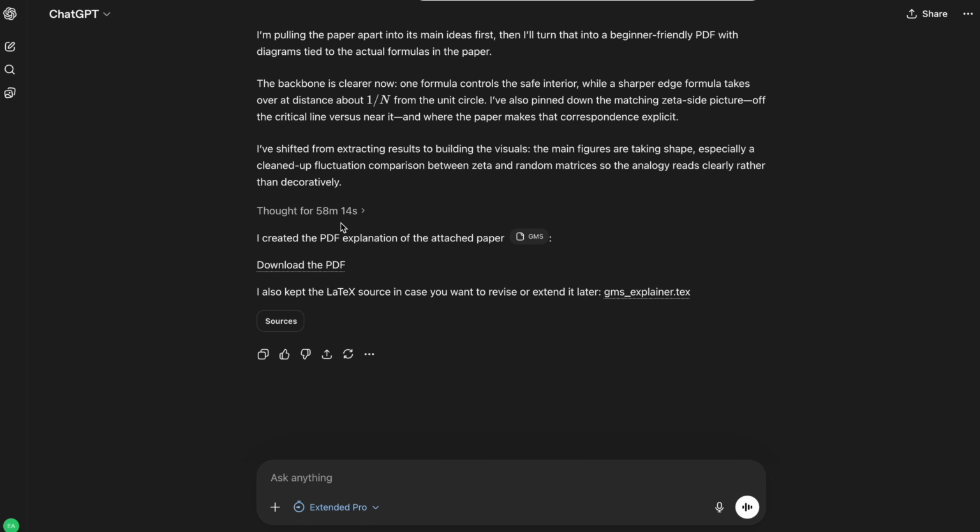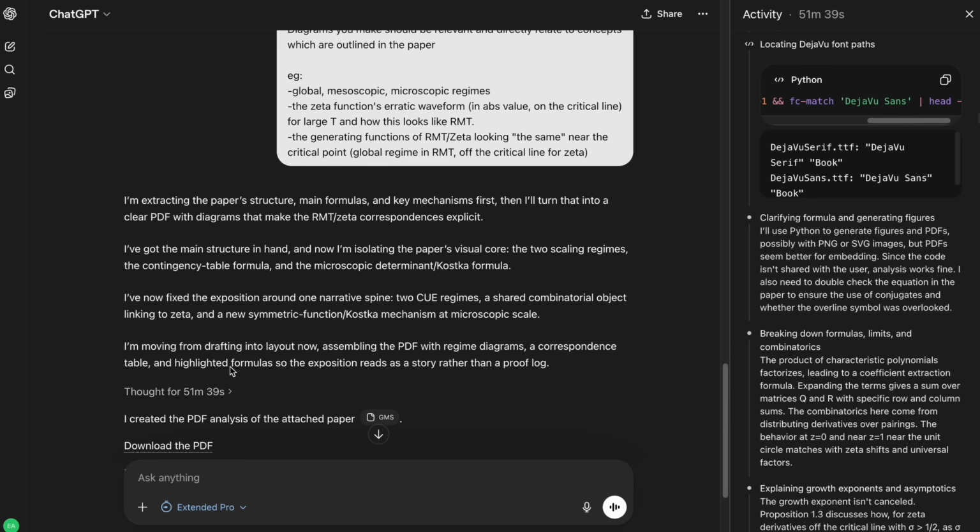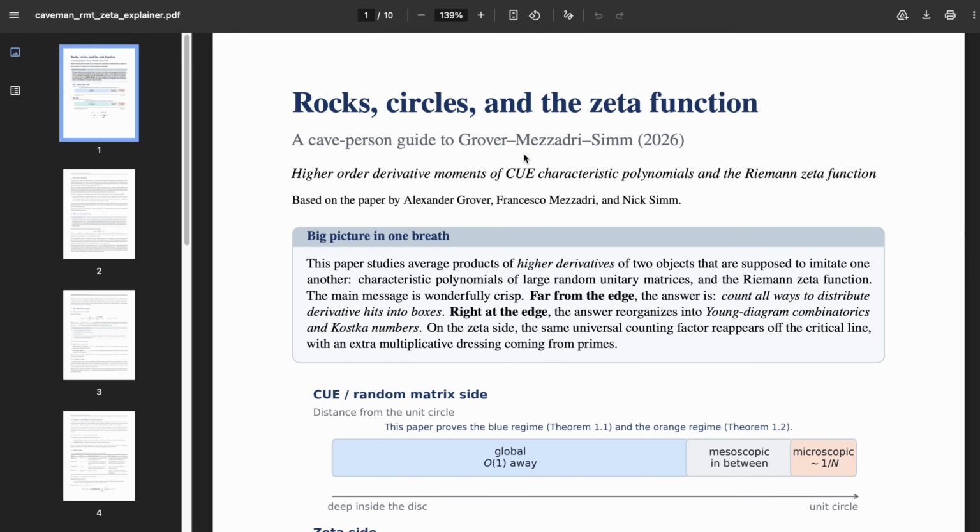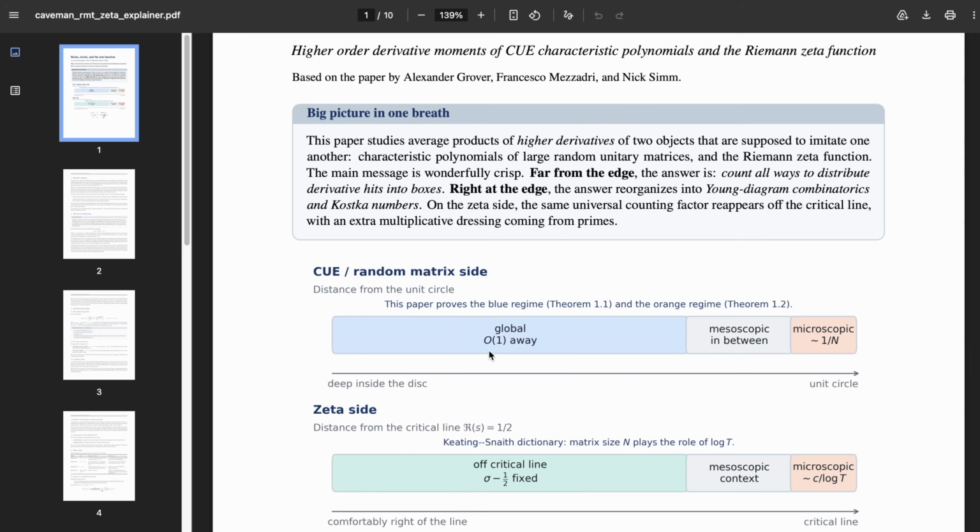That only took about 60 minutes. The high level one for someone who's actually got experience in maths took 50 minutes. So it seems like ChatGPT has put the most effort into the caveman explanation. Rock circles and the Riemann zeta function. I don't think a caveman's going to understand this. They've written order 1. That's definitely not caveman language.